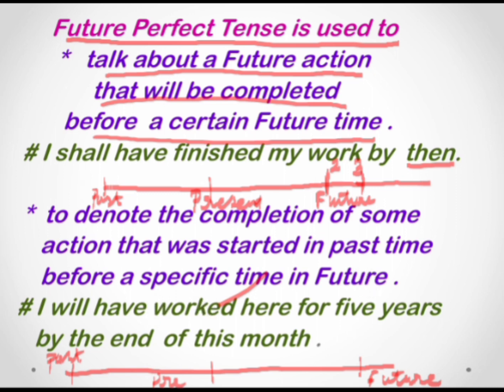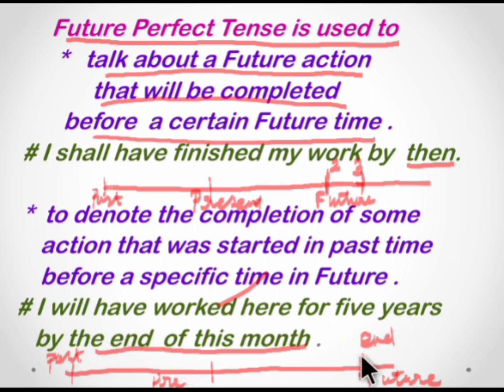Now look at the example. I will have worked here for 5 years by the end of this month. So this is the future here. Say, for example, by the end of this month. So this is the future time, by the end of this month. This is the future time, end month, right? And I will have worked here for 5 years.